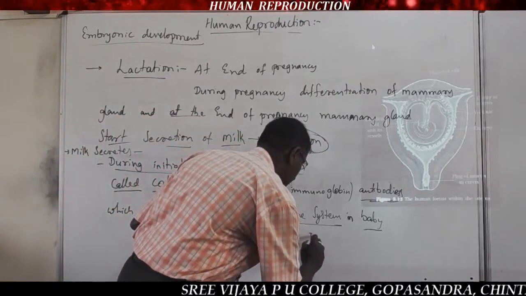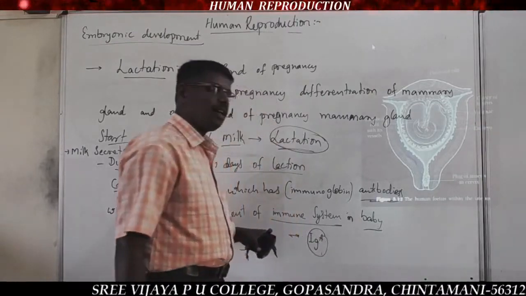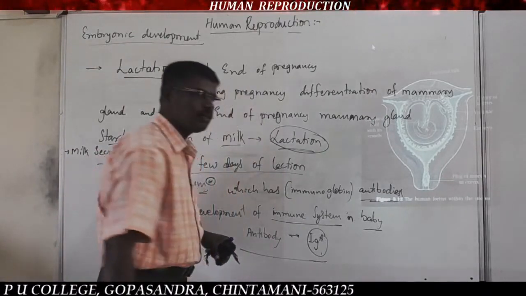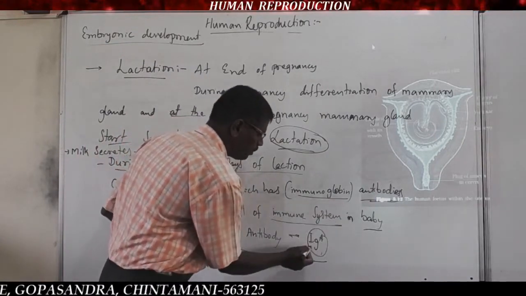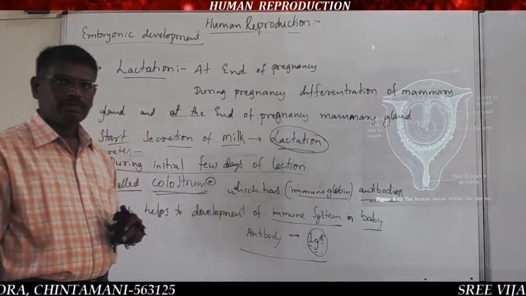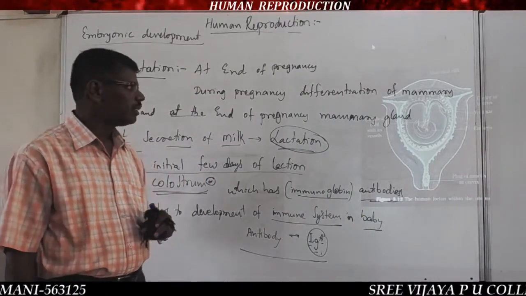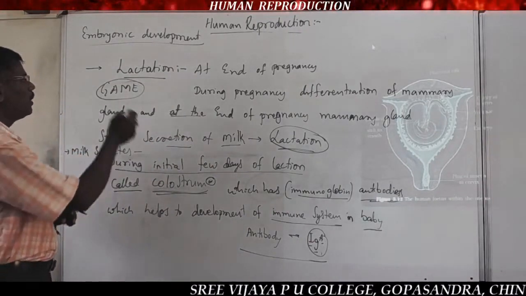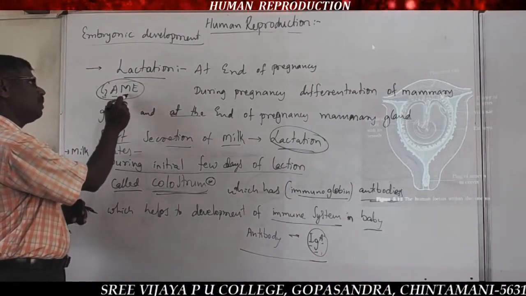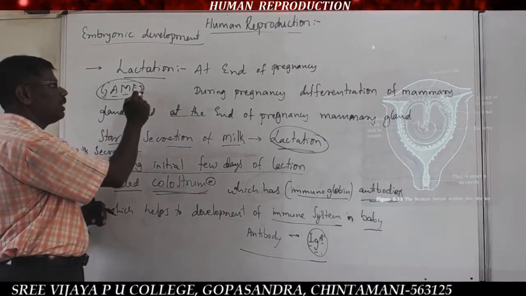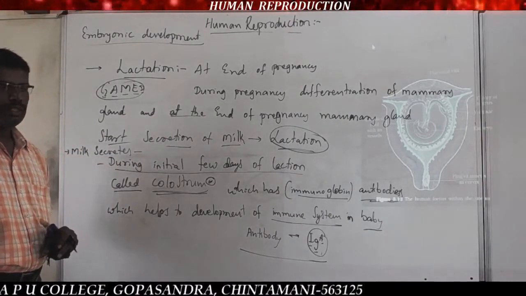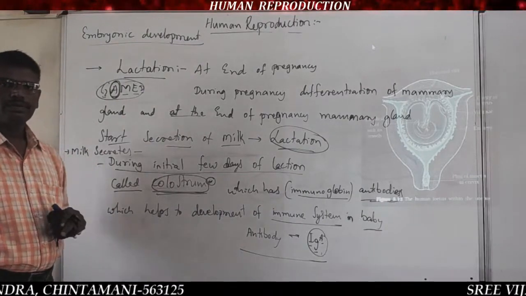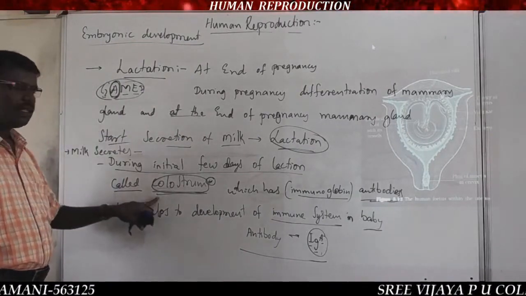That is IgA, a type of antibody, what we call immunoglobulin A. There are 5 types of immunoglobulins: immunoglobulin G, immunoglobulin A, immunoglobulin M, immunoglobulin E, and immunoglobulin D. Out of these different types, immunoglobulin A is present in the colostrum.